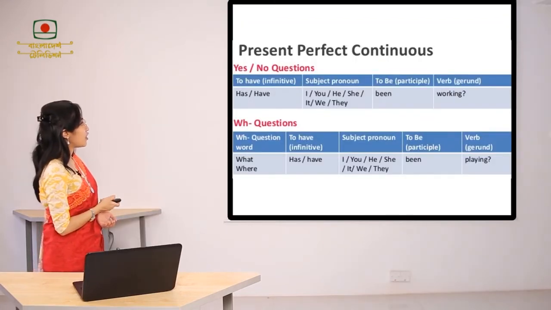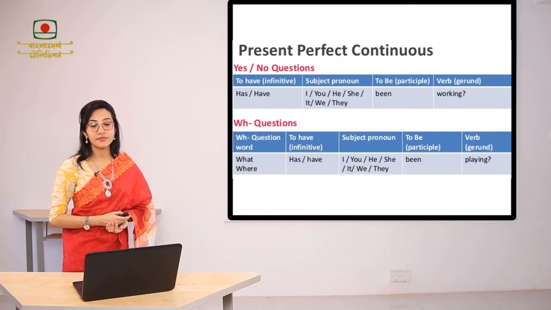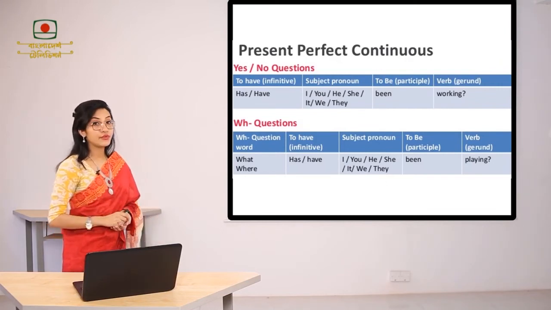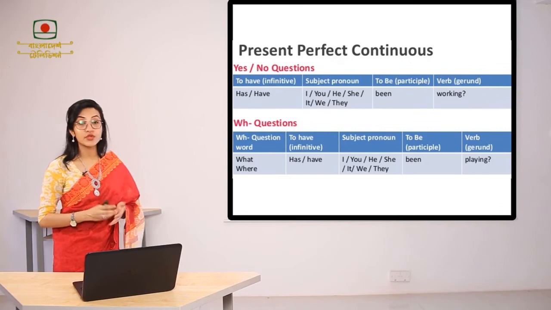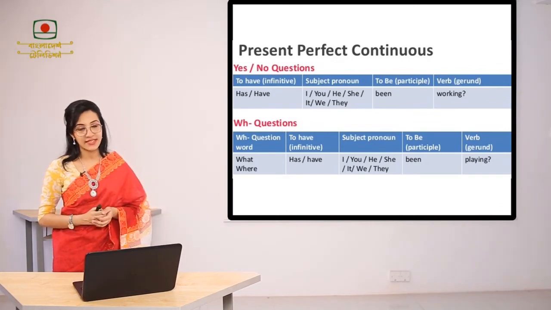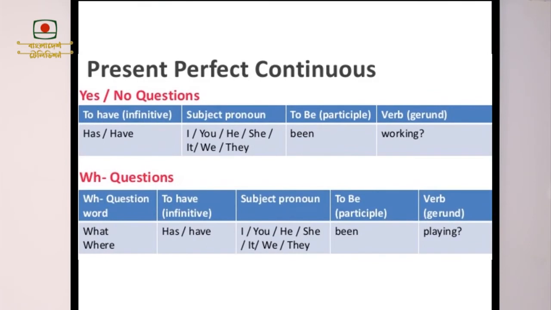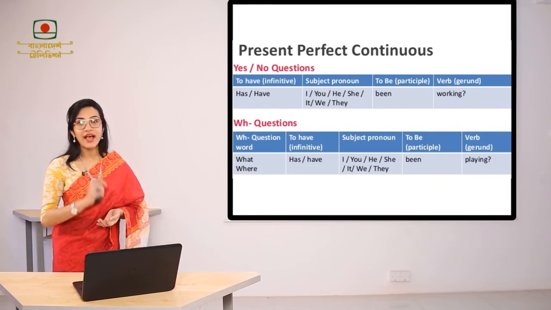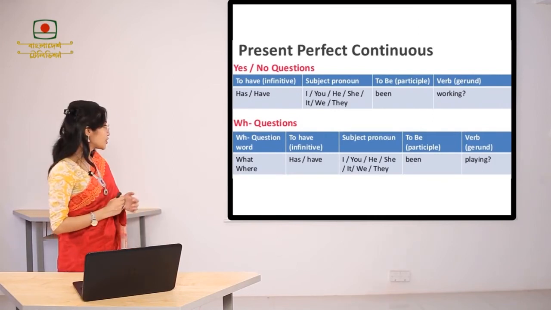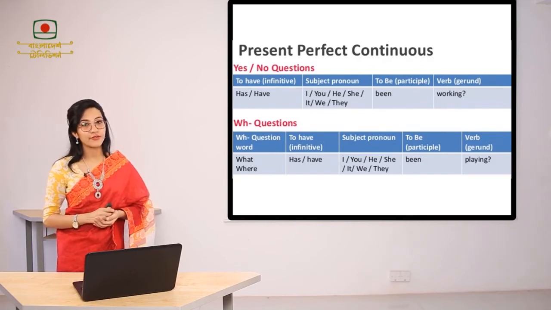Now this is the structure of interrogative sentences in present perfect continuous tense. If you pose a yes-no question, you just have to put have or has at the beginning of the sentence. For example, has she been working? On the other hand, when we ask a WH question, as in, what have you been playing? In this case, we have used the WH word what or where before have or has.